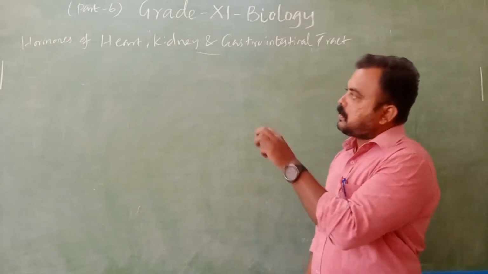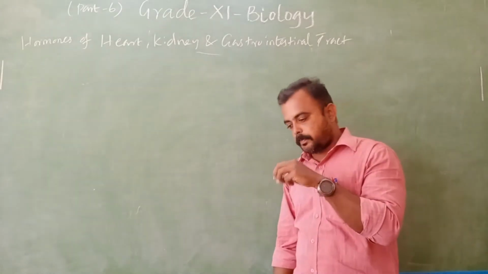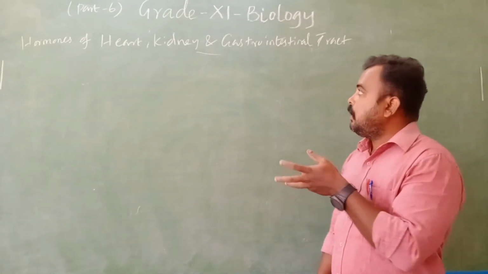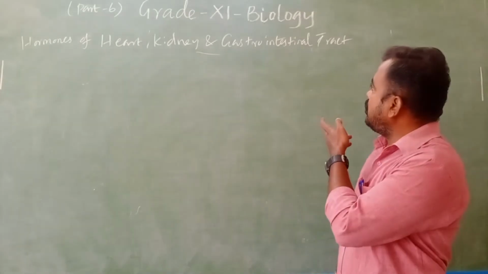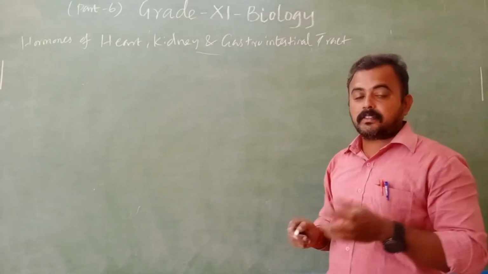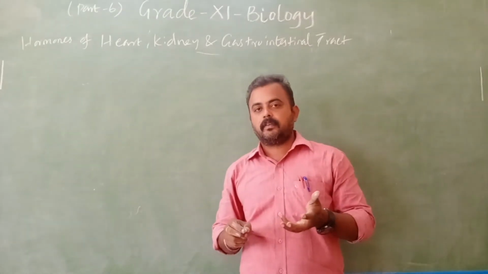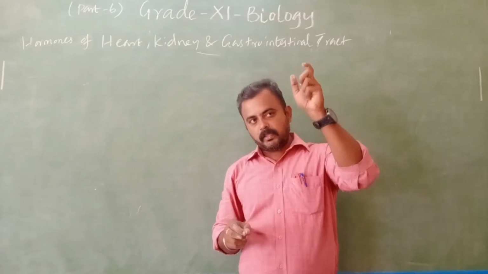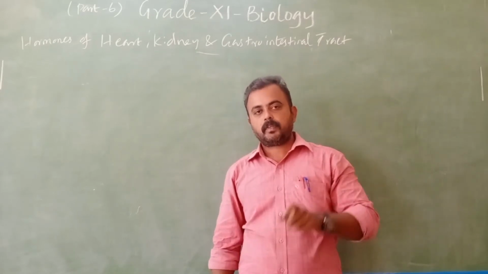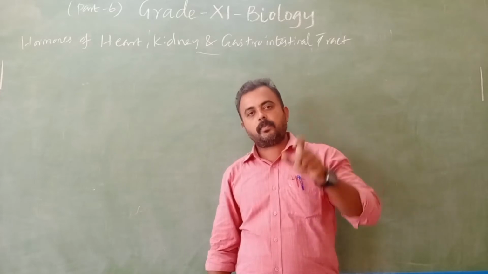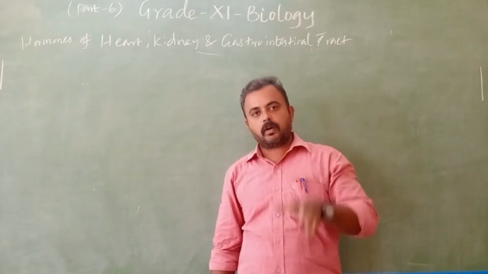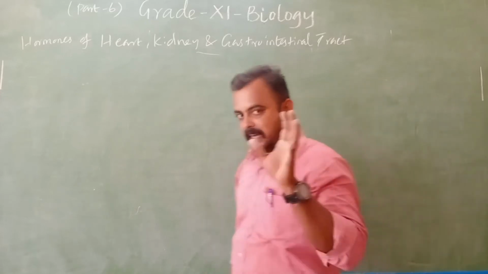So in the heart also we have some tissues which produce hormones, in the kidney, in the gastrointestinal tract. Gastrointestinal tract, which means you know it: in the digestive system what do we have? Stomach, small intestine, large intestine. That is the gastrointestinal tract.